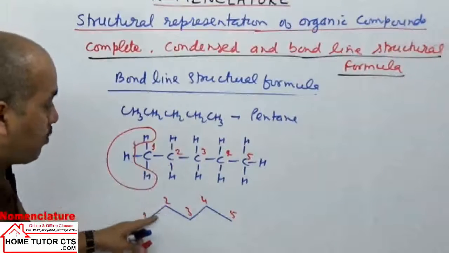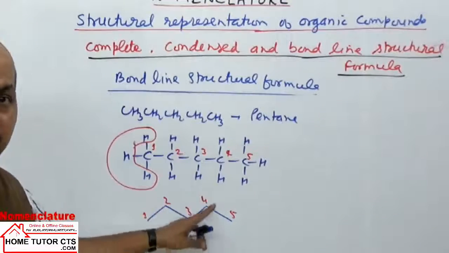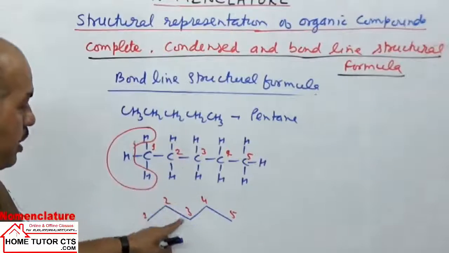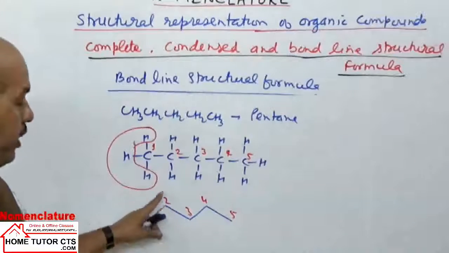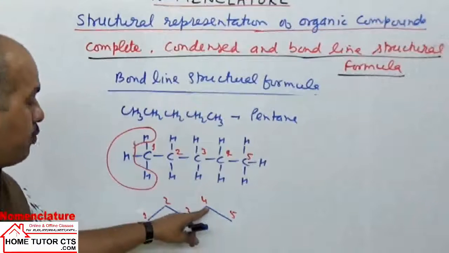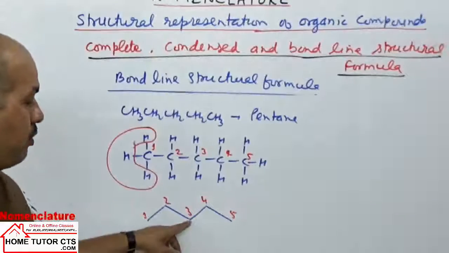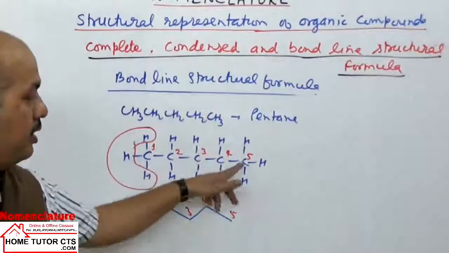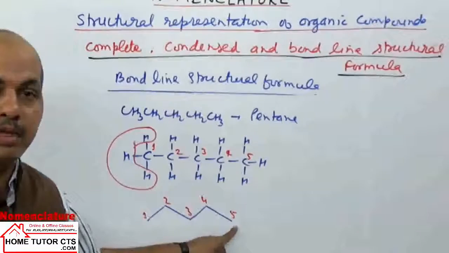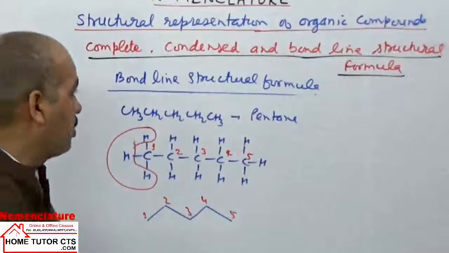Carbon 2 has 2 bonds visible. We are only indicating here the carbon-carbon bonds between the 2 atoms of carbon. So carbon 1 and 2 have a single bond, and again 1 more bond is there. That means carbon 2 has 2 bonds, so it has 2 more hydrogen atoms to maintain carbon tetravalency. Similarly carbon 3 and 4: each carbon has 2 carbon-carbon single bonds, so they will have 2 hydrogens more which are not visible here. Again carbon 5 has a single bond visible, so it will have 3 more hydrogen atoms on carbon number 5. That is how we can write this structure. That was one example. Let us take some more examples on this bond line structure.